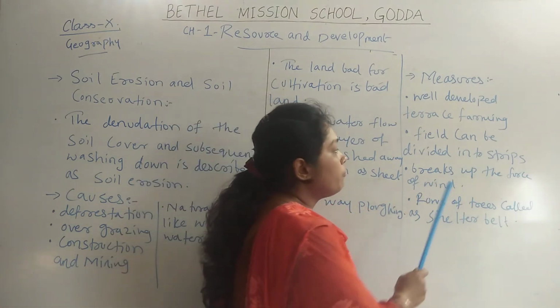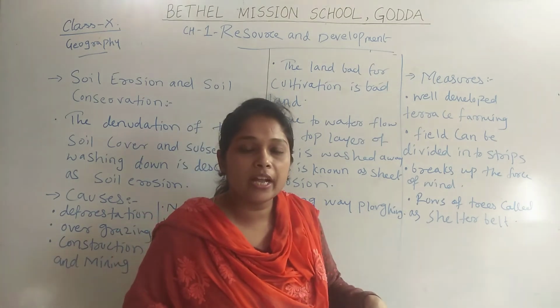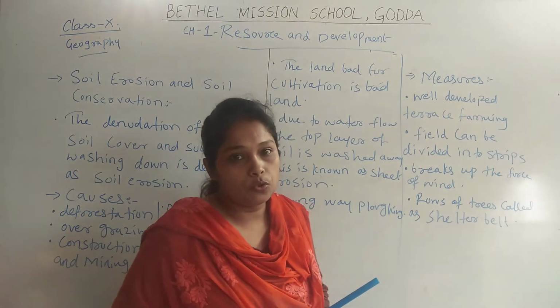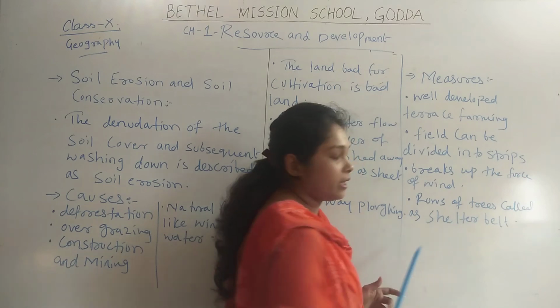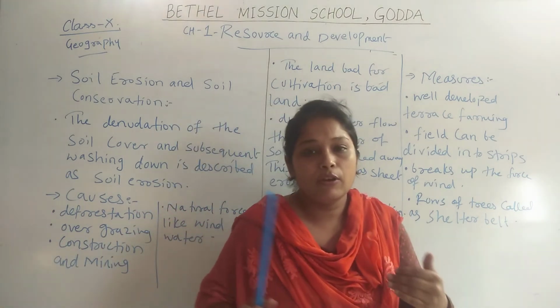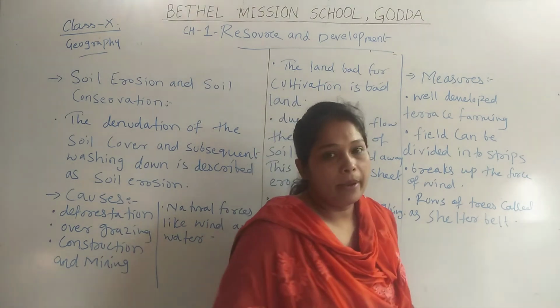It also breaks up the force of wind. When we make strips on a field, it breaks up the wind, and when it breaks up the wind, there is no soil erosion. And the last one is rows of trees called a shelter belt. Many trees are grown so that when water is flowing, it will not take away soil from the land, which is called a shelter belt.